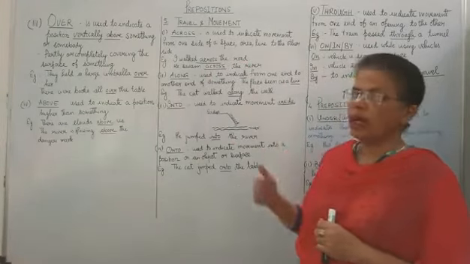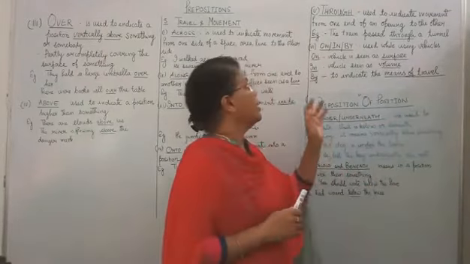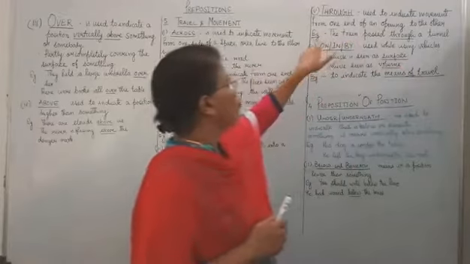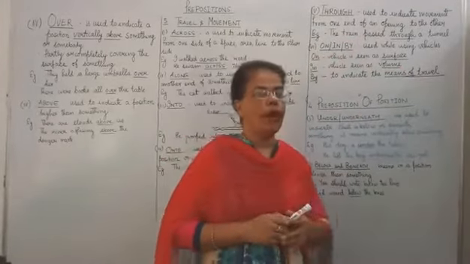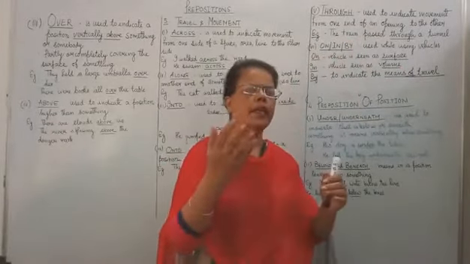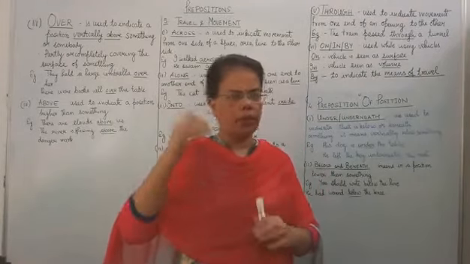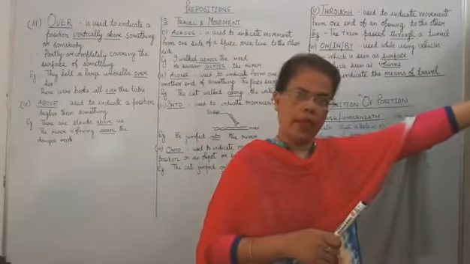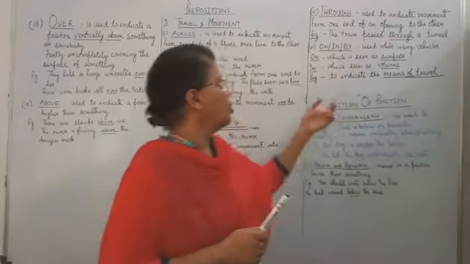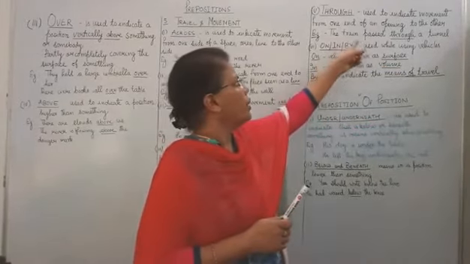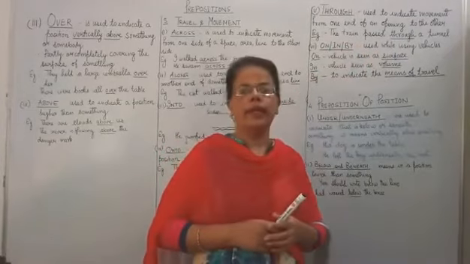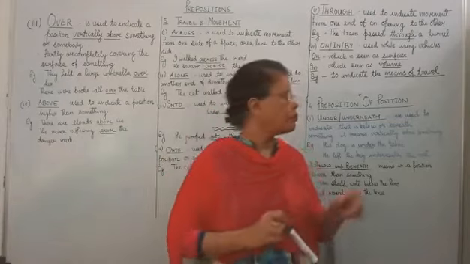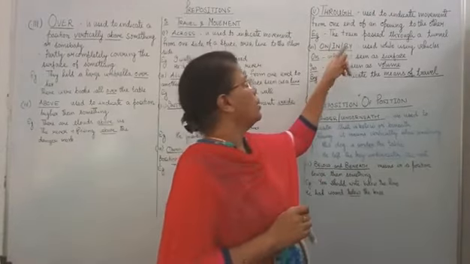Now, the next thing is through. Through is used to indicate movement from one end of an opening to the other. Like a tunnel. A tunnel has one opening, then we cross, and then the opening is there at the other end also. So, the train passed through a tunnel. That is talking about through.